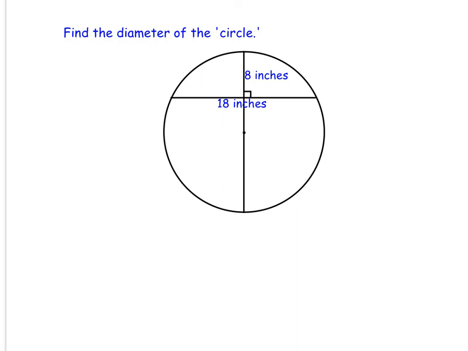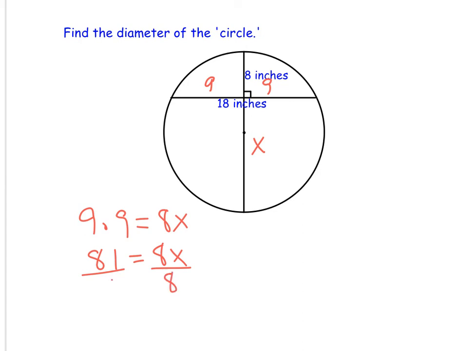Okay, welcome back. If you notice, our diameter here is going to bisect this chord. So this is going to be actually 9 inches and 9 inches. If you remember back in our rules, to find the diameter, we have a chord and a chord here. So we're going to just set this little piece to x, and we're going to set it up as 9 times 9 is equal to 8 times x, or 81 is equal to 8x. Go ahead and solve for x. We're going to divide both sides by 8, and we're going to get that x is equal to 10.125.